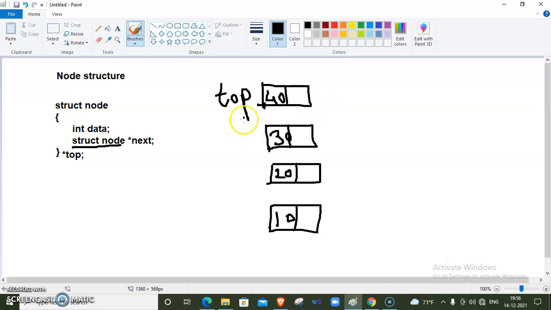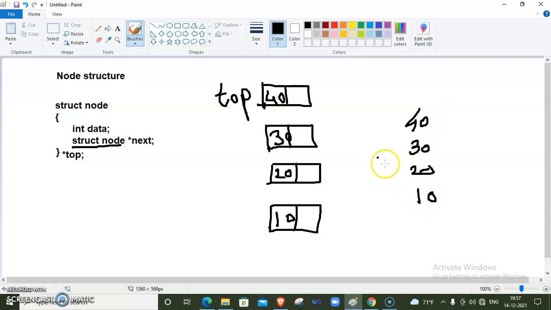And how we can manage this stack by using linked list? We print the elements of stack from top to bottom. Means if I want to print the stack, then I need to print first 40, then 30, then 20 and then 10. Means we print the elements in this manner: 40, 30, 20 and 10. Means the element which inserted first, we display it at bottom. So we display elements from top to bottom.